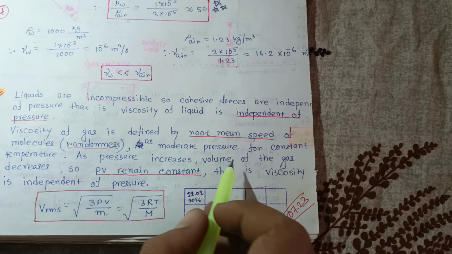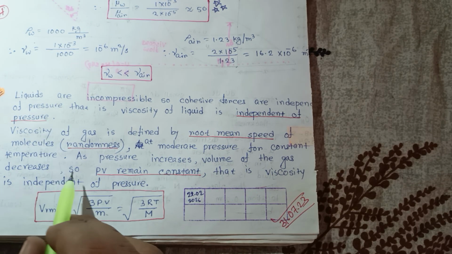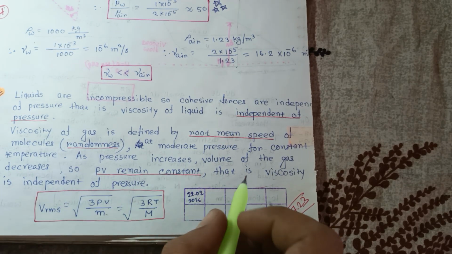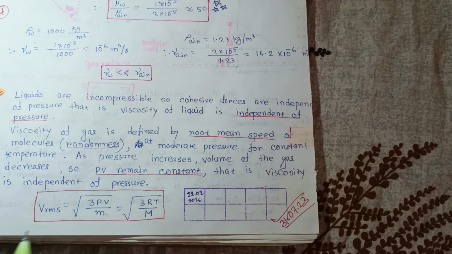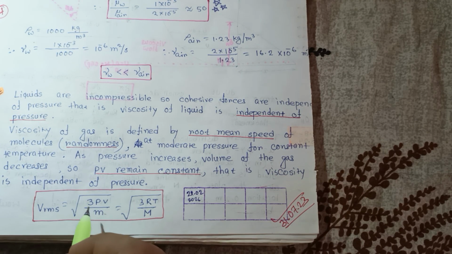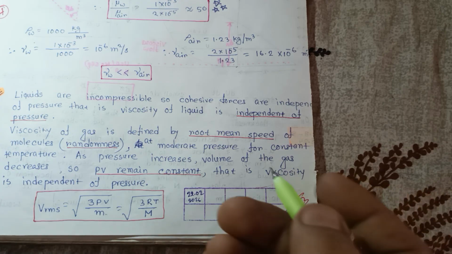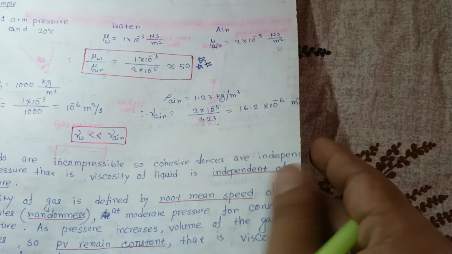As pressure increases, volume of the gas decreases, so PV remains constant. That is, viscosity is independent of pressure. So this is very important. So VRMS is equal to under root 3PV by M, that is equal to under root 3RT by capital M.